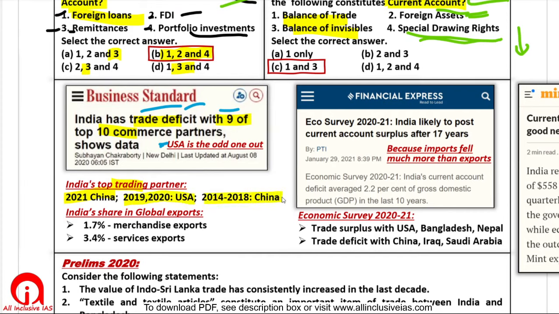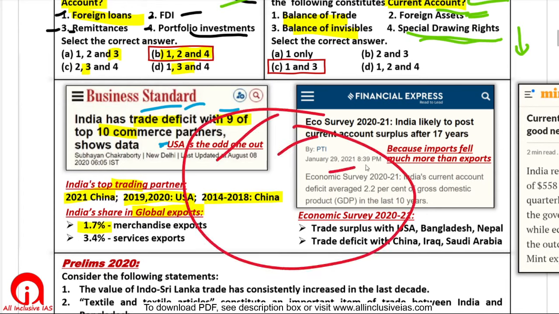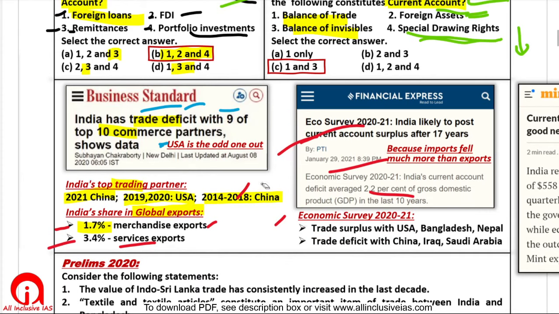Okay. Now it can also come as a question that what is India's share in global exports? The approximate figure is 1.7. Whatever exports are happening globally, each country is exporting something, right? So what is their share in this global export market? India's share in goods export, merchandise export, is only 1.7%. For services export, our share is 3.4%, right?